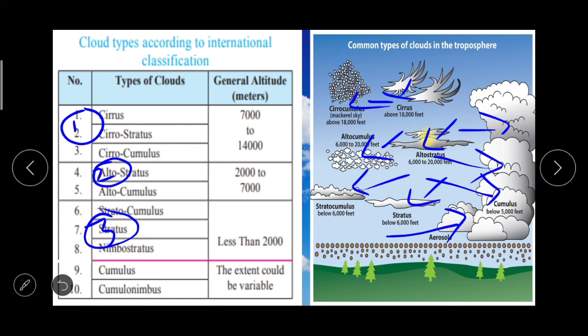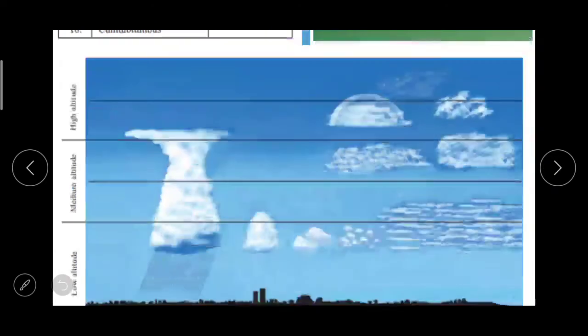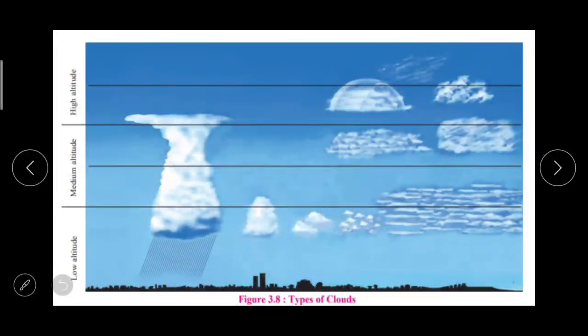If the clouds are at an altitude of 7,000 to 14,000 meter, then they are considered as very high clouds here. And if they are at an altitude of around 2,000 to 7,000 meter, then they are considered to be medium clouds. And if they are at altitude of less than 2,000 meter, then they are low clouds. Now in detail, one by one we'll study this. Here again with the figure 3.8 you can easily understand this one.